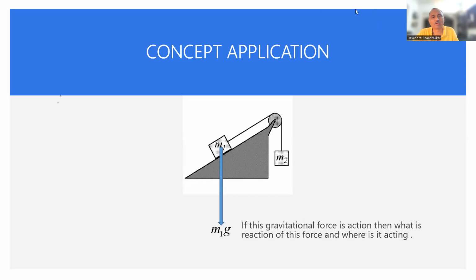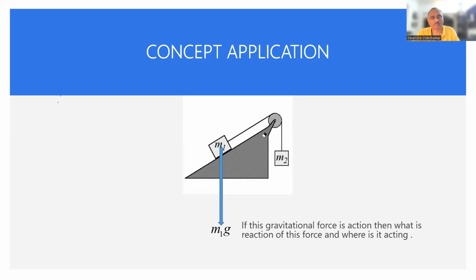Kids, those of you who have answered normal reaction, tell me one thing. Normal reaction will be acting on the same body, yes or no? This is the normal reaction, perpendicular to the contact surface. Now tell me, what was Newton's third law? Second statement of Newton's third law: the action-reaction pair acts on two different bodies. Here the action and reaction pair, both of them are acting on the same body. Yes. So this is not the reaction of this force.